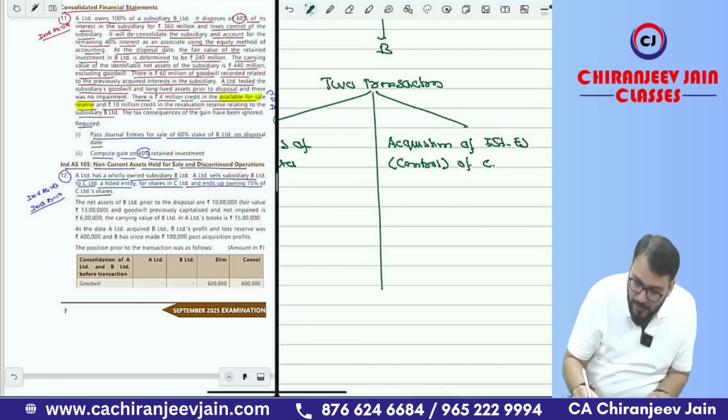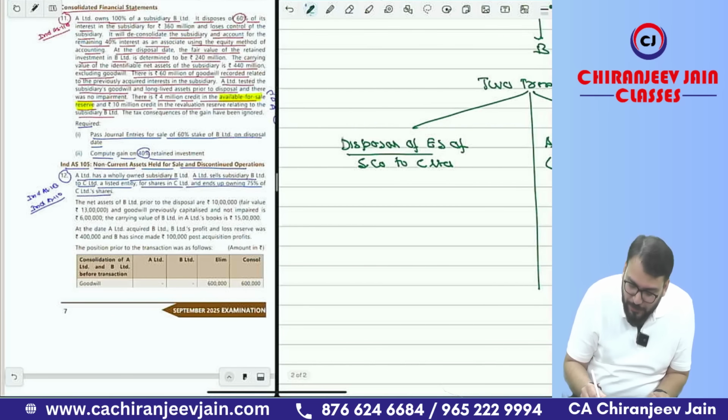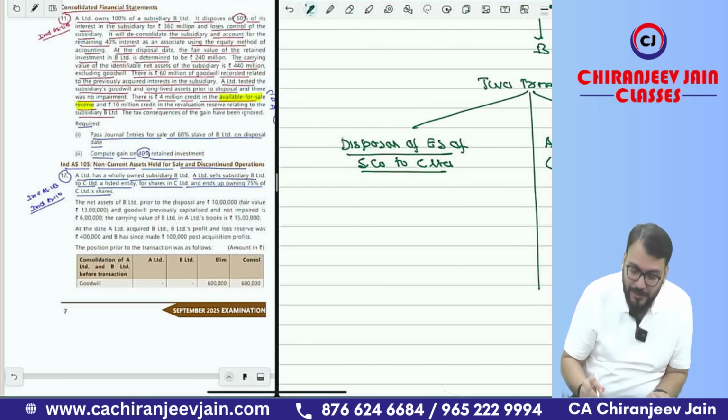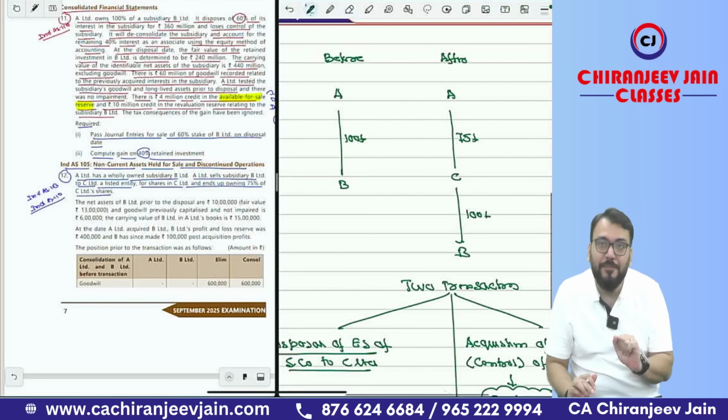of C Limited. Okay, in this though nothing but Ind AS 103 will be applicable on the date of acquisition. I need to explain this one: disposal of equity shares of subsidiary company to C Limited.